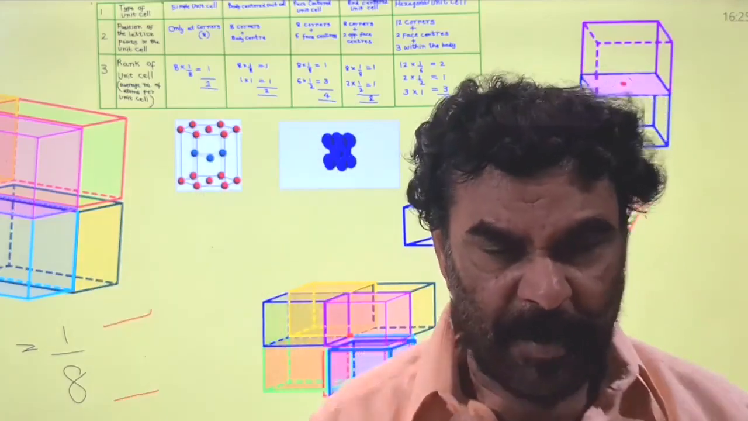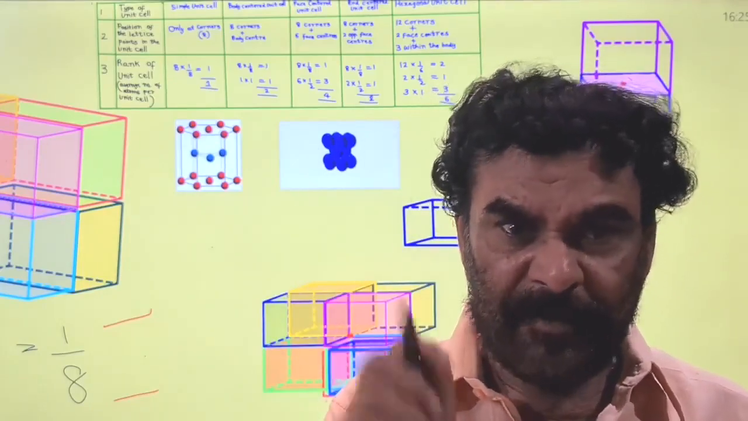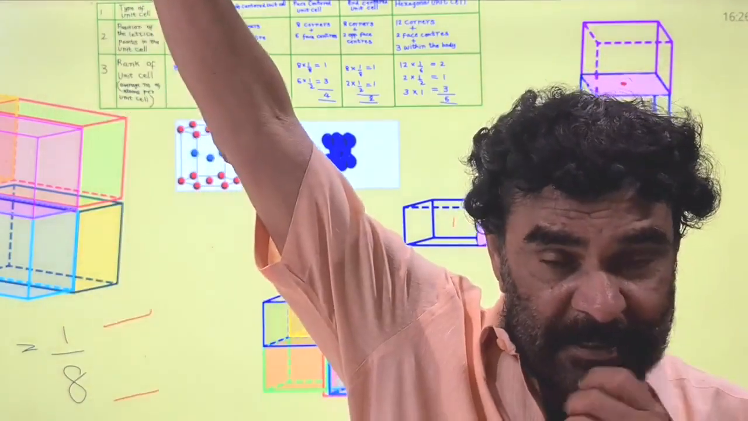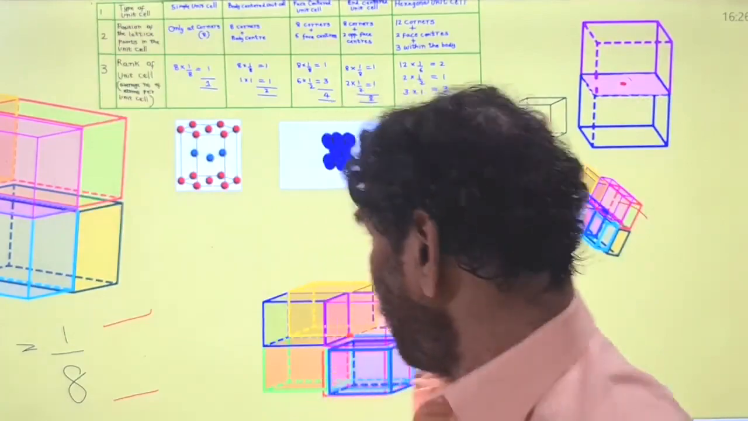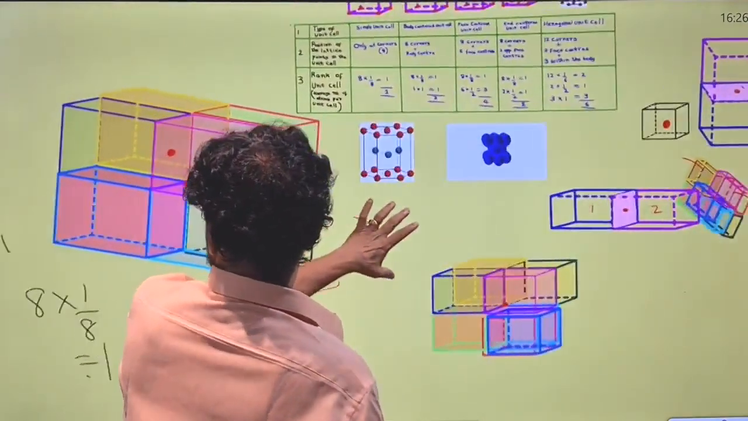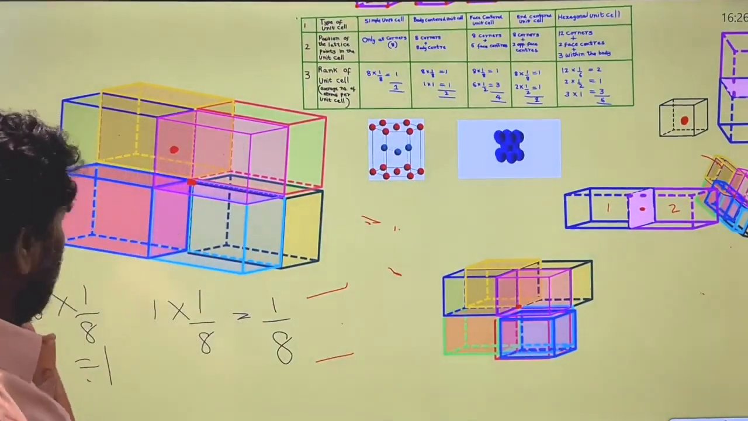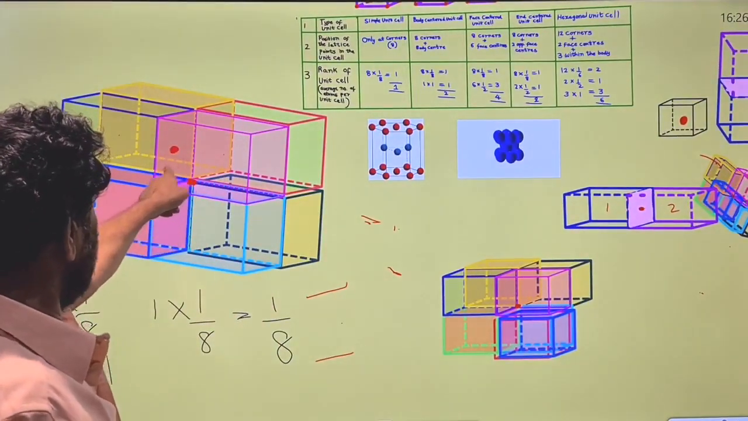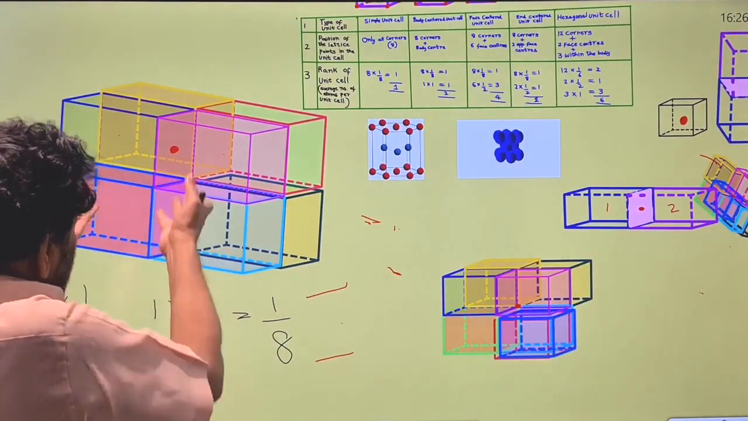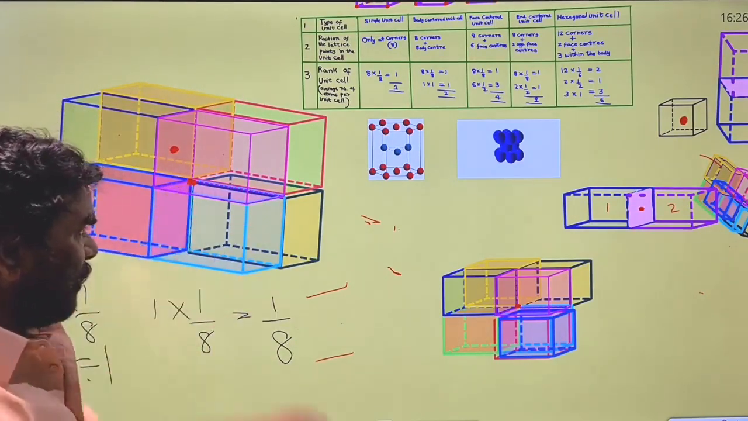And if the lattice points are present at the corners, each atom only contributes 1/8 of its material to the given unit cell, because it is common to the 8 unit cells around it. This is common for the 8: 4 on the bottom floor and 4 on the upper floor. That's the first level. So there is only 1/8 contribution.